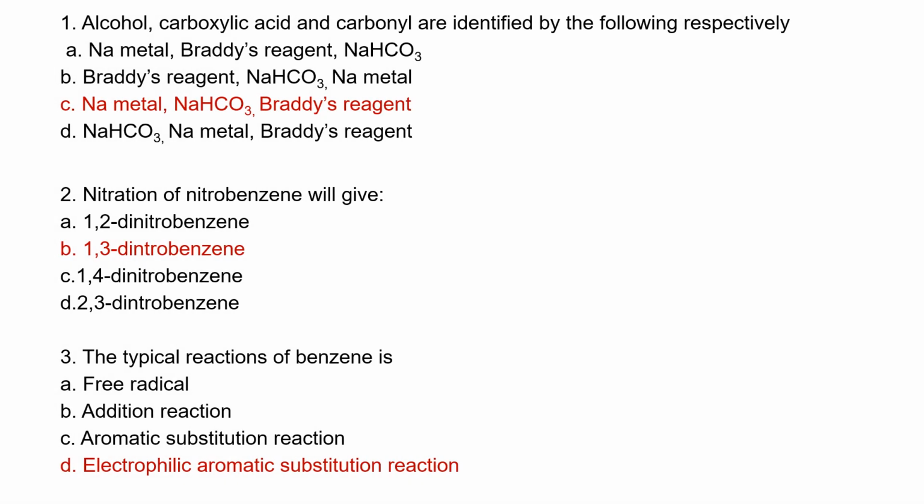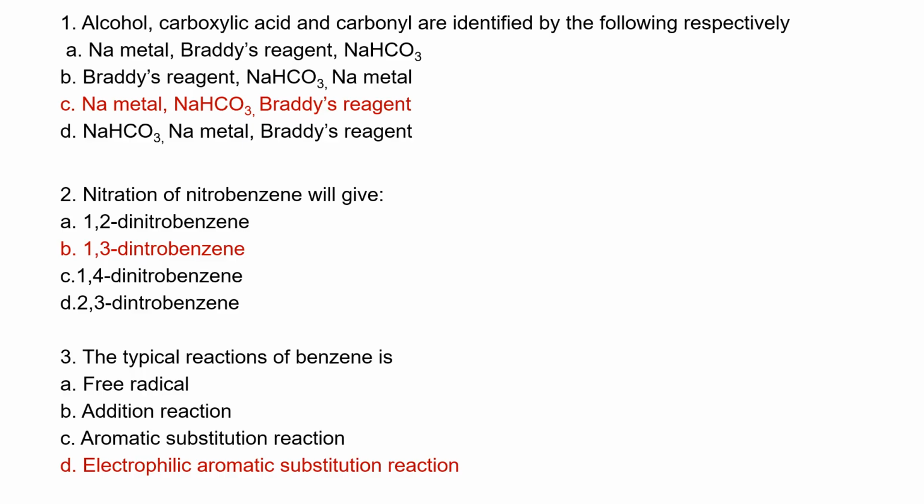Alcohol, carboxylic acid, and carbonyl are identified by the following, respectively. In the lab, alcohol can react with sodium metal, like we saw in the previous question. Carboxylic acid reacts with sodium hydrogen carbonate, while carbonyl compounds react with Brady's reagent. Brady's reagent is 2,4-dinitrophenylhydrazine. Hence, C is the answer.